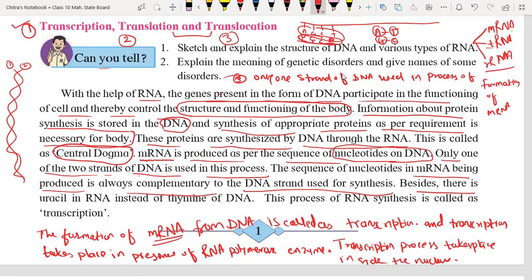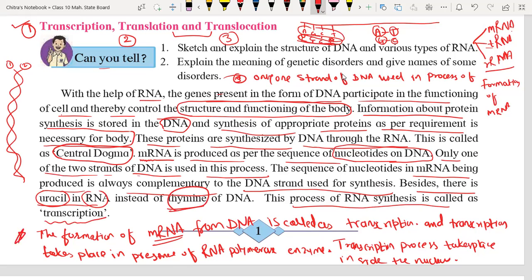Beside this is the uracil. We have already discussed in the last class, in RNA we have uracil instead of thymine of DNA. In DNA we have thymine, but in RNA, instead of thymine, we have uracil. This process of RNA synthesis is called transcription. I have already written it over here.